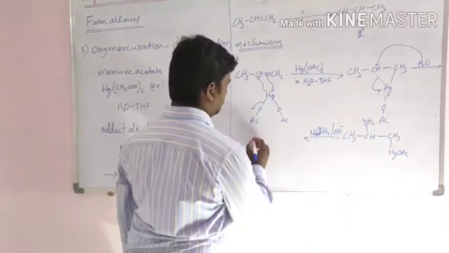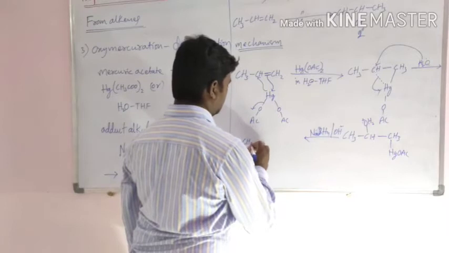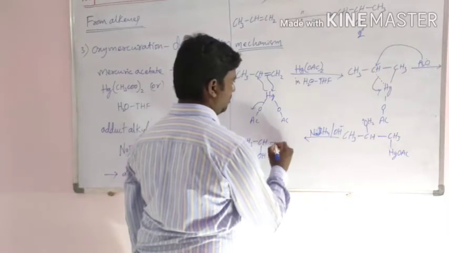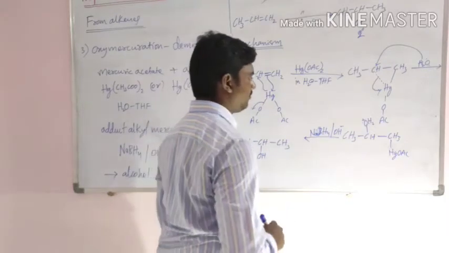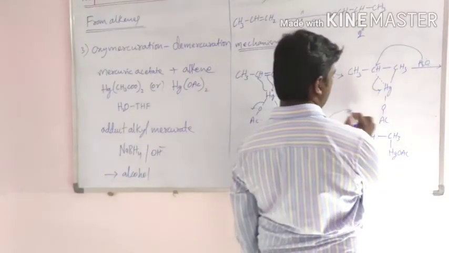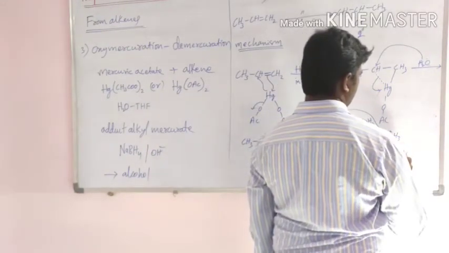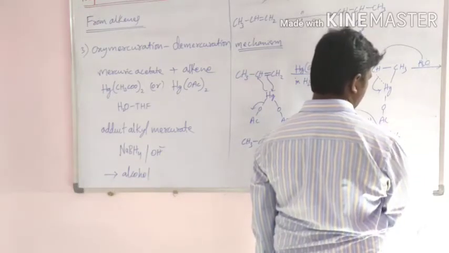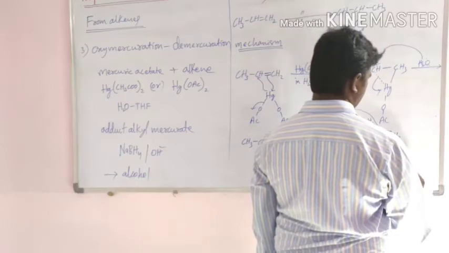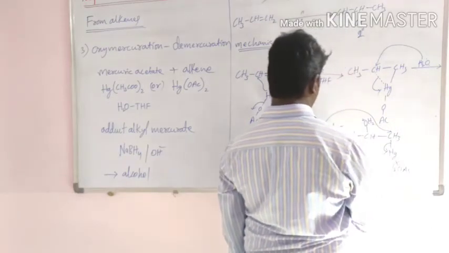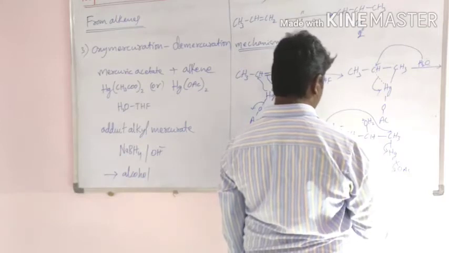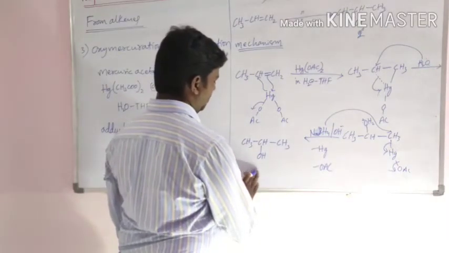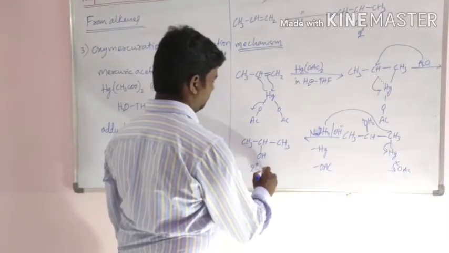Then the compound formed is CH3CH(OH)CH3. Here mercury is eliminated, acetate is eliminated, and the final secondary alcohol is formed.